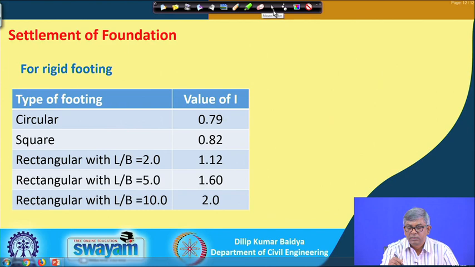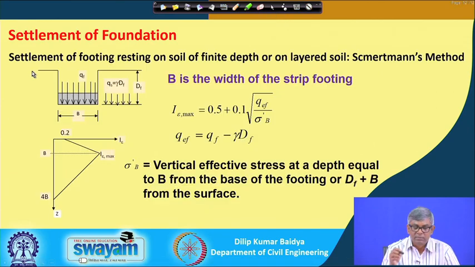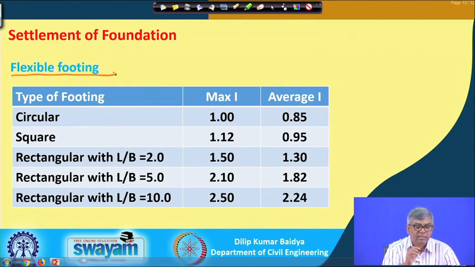Similarly, if the footing is flexible, and again of different shapes, then when the footing is flexible, settlement will not be the same everywhere. When the footing is rigid, the settlement is the same everywhere, and when the footing is flexible, settlement in different places will be different. You can see the expression we have got.